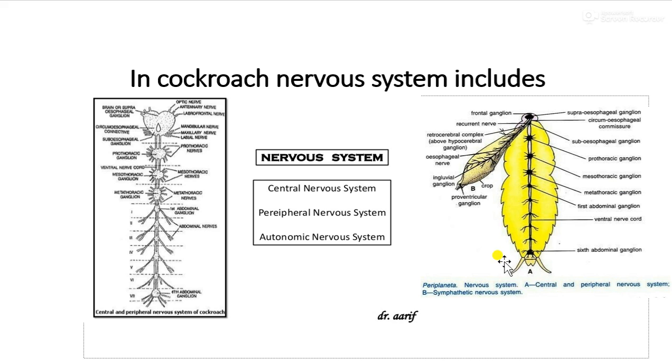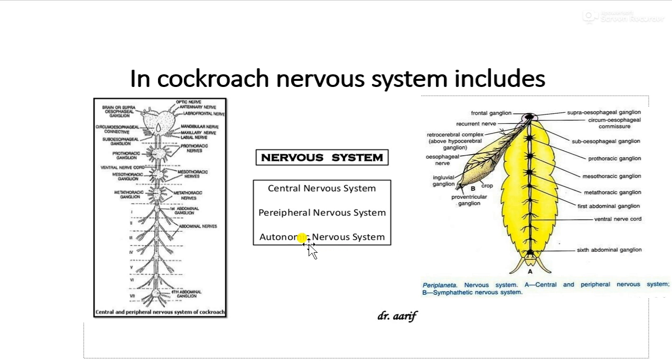All organs present in segments 7 to 10 receive nerves from the last abdominal ganglion. Look at this, the last abdominal ganglion. This ganglion supplies nerves to the 7th, 8th, 9th and 10th segments, including the anal cerci and anal styles in the male. This is about the peripheral nervous system.